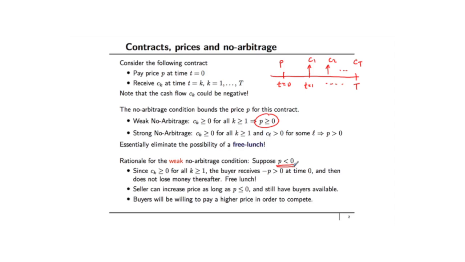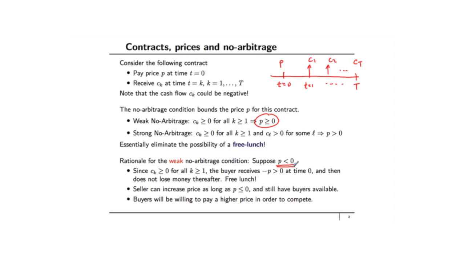She might be able to increase the price to be something greater than 0, but the weak no arbitrage condition doesn't allow us to figure out how exactly this price is going to work once the price becomes greater than 0. We can only say, using the weak no arbitrage condition, that the price will be increased until P becomes greater than or equal to 0.